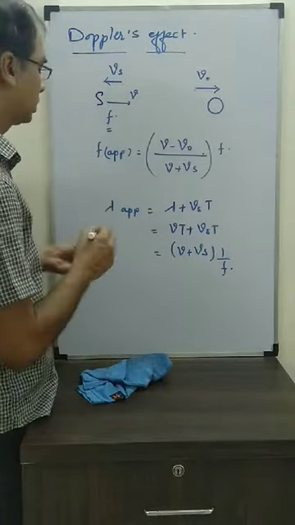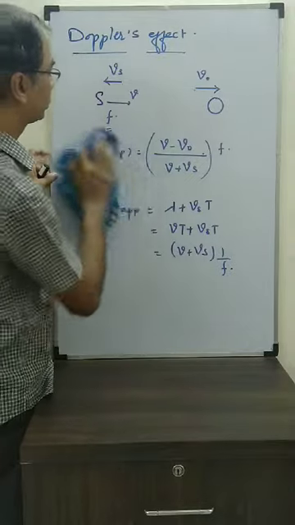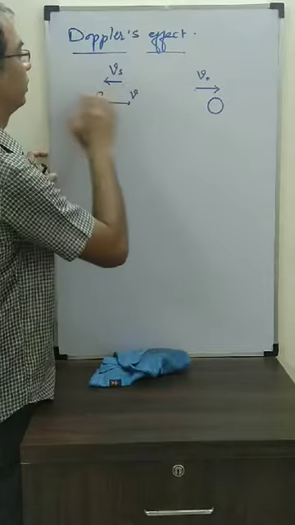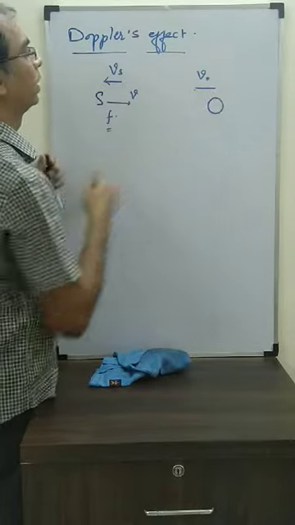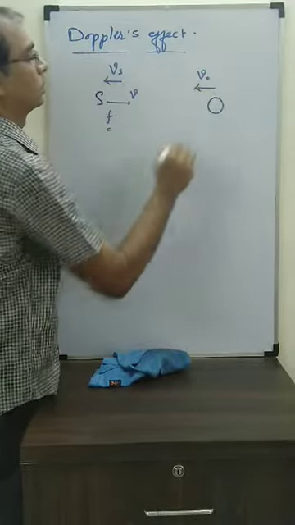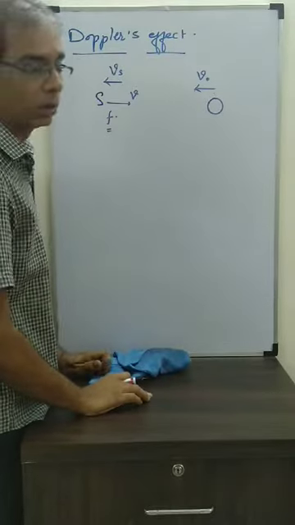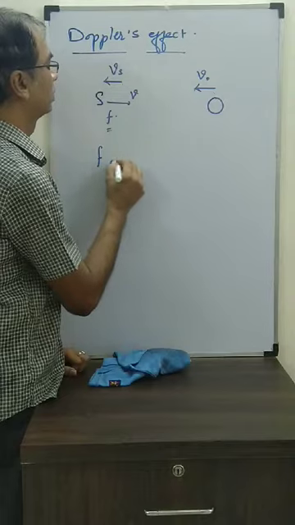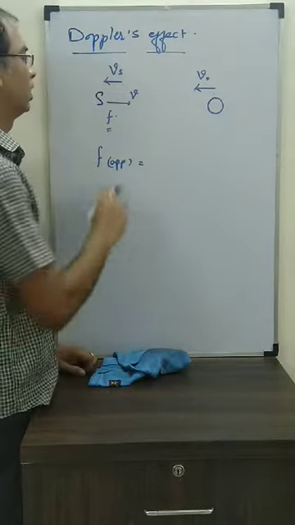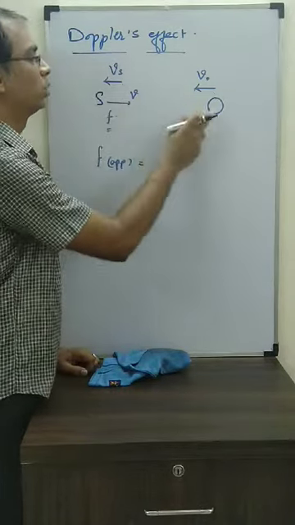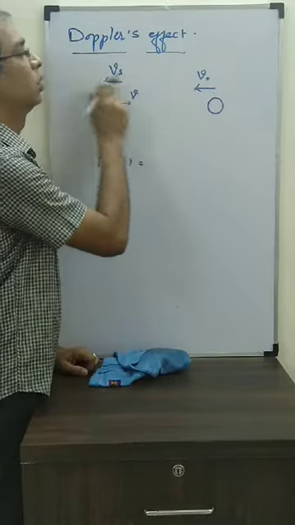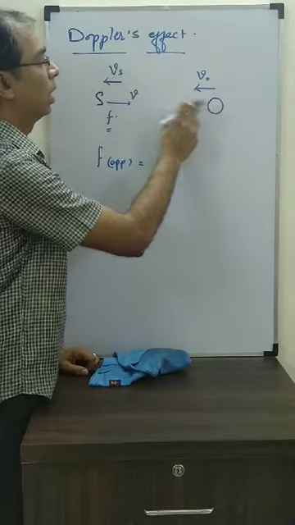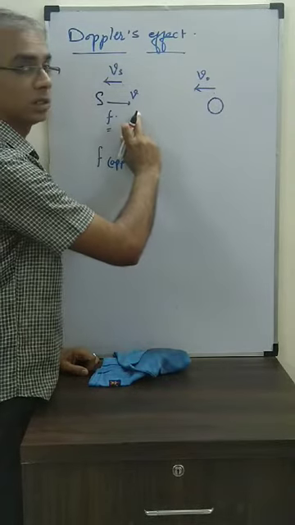Okay, what more cases can there be? Now if the source is already moving towards the left and let's say the observer is following it, both are moving in the same direction. Now what to do for this one? Let's see F apparent. First of all, let's see the source. Is the source going towards the observer or away? It's going away. Is the observer going away from the source or towards?